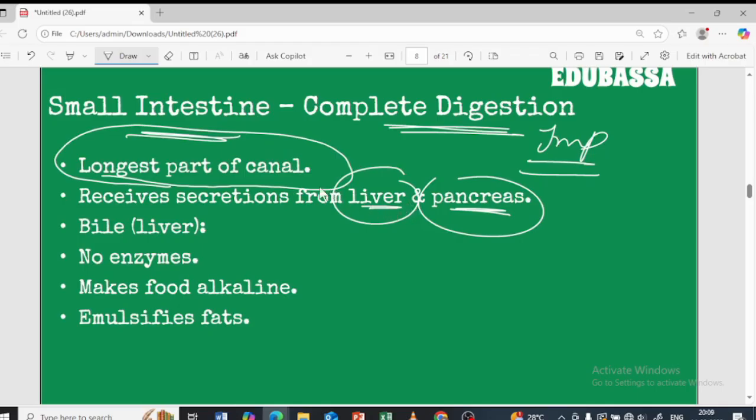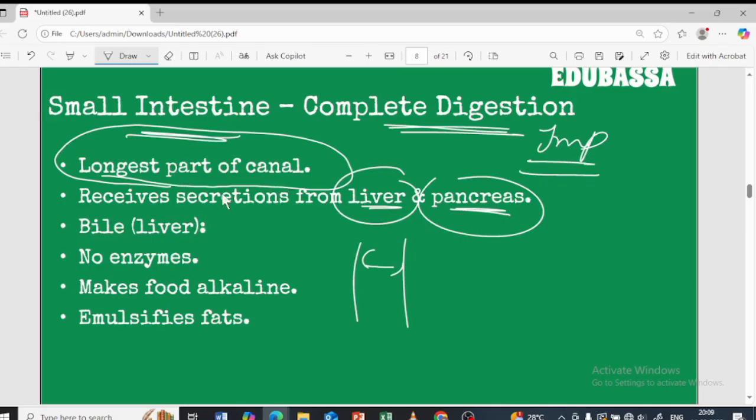Before that, why do we call the small intestine the small intestine? Because it is very long, right? I told you it is the longest part of the canal. Why do we call it small intestine? Why not call the large intestine the small intestine? Because it is small in the sense that it is the shortest, right? Why do we call it like that? That is because of its width. The width is small in the case of the small intestine, hence we call it a small intestine. Whereas in the case of the large intestine, the width is large, hence we call it the large intestine. I hope it is clear.